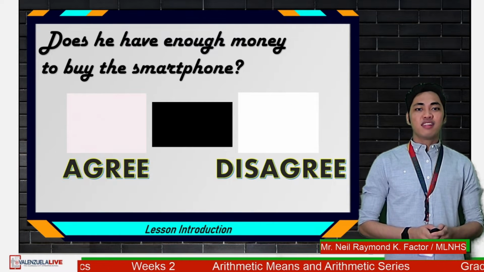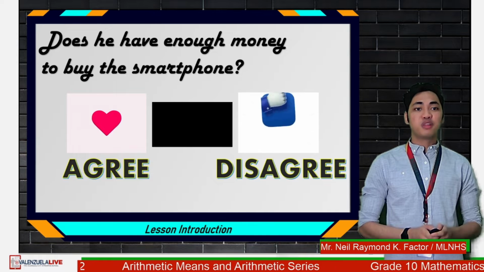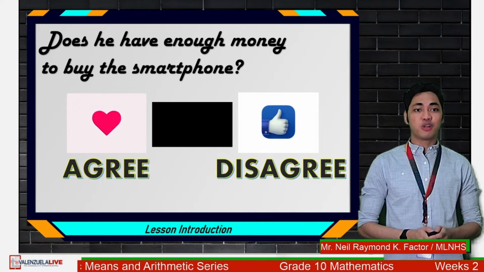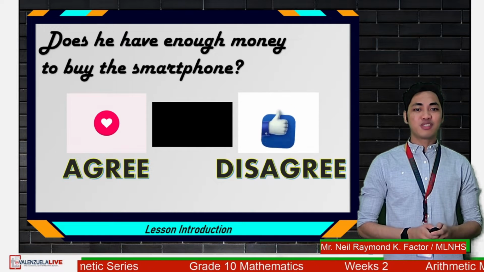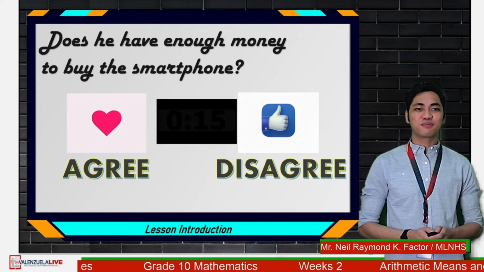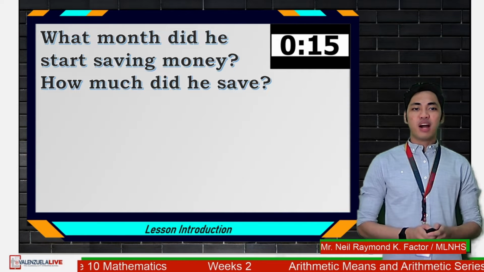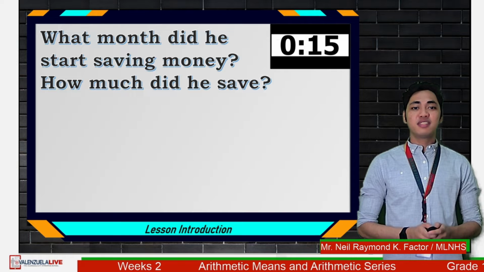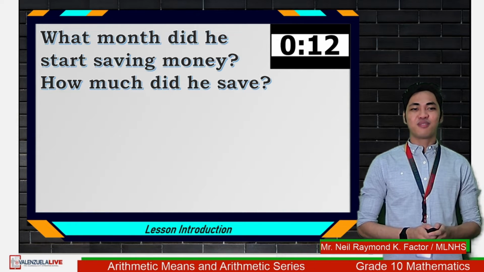For now, let's answer some guide questions based on the story that you have heard. You may write your answers on the comment section below. You will be given 15 seconds to answer each question. All right, first question. What month did he start saving money and how much did he save that month? You may comment your answers now.